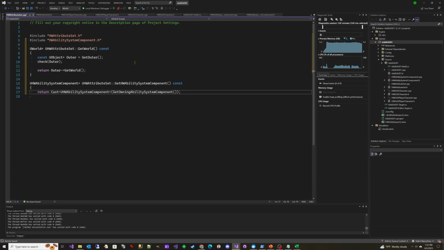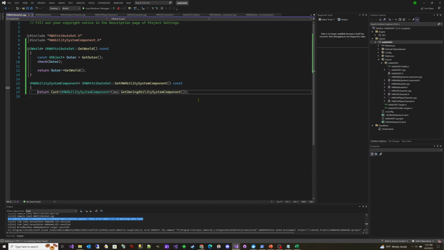So we're going to paste in our definitions. You can see here we've got get world, where we make a call here to get outer, and then we use that outer to get world. And then we've got another one here that's going to take our owning ability system component and cast it to our HW ability system component, so we have a nice pointer to use.